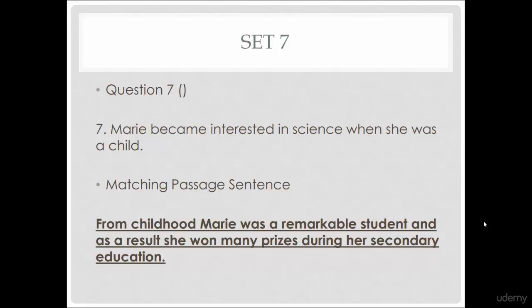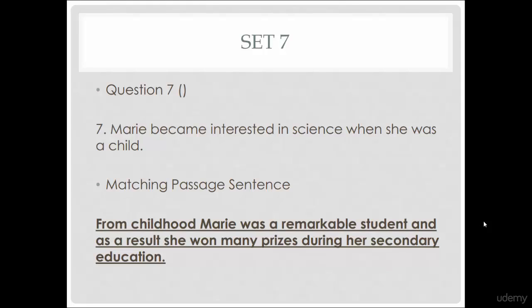Okay, so let's keep looking at our answer analysis for the yes, no, not given question. For question number 7, it says Marie became interested in science when she was a child. And then our matching passage sentence that we scanned for and pulled from the passage says that from childhood, Marie was a remarkable student, and as a result, she won many prizes during her secondary education.